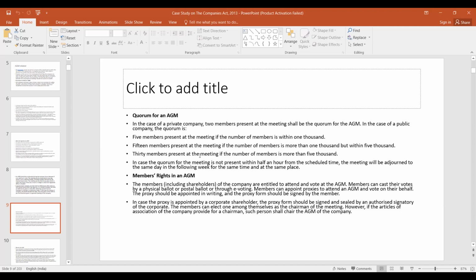In case a company is a shareholder, this form has to be signed and sealed by an authorized secretary of the corporate.